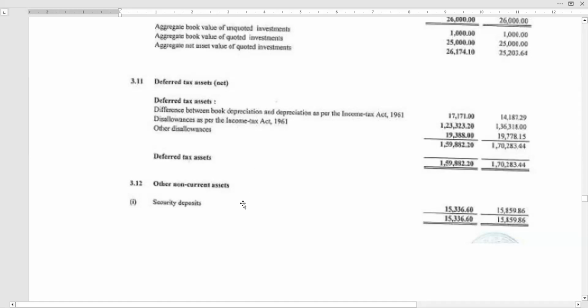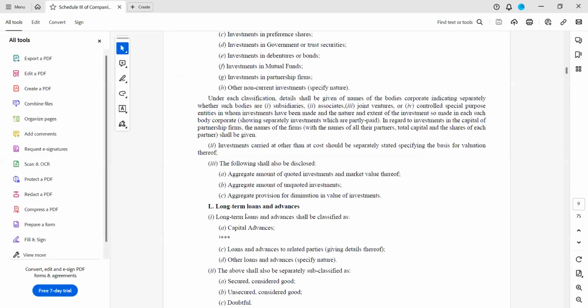Now coming to other non-current assets. In this example, there are only security deposits. That means the security deposits which we would have given to authorities, like the local authority or electricity, or if we have taken some property on rent and the rental agreement is 5 years, 15 years, all those security deposits also come under non-current assets. So that is what the schedule says.